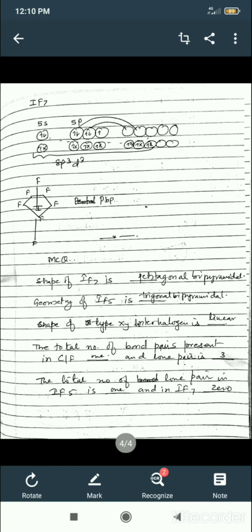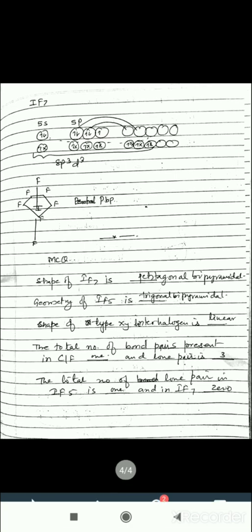We have completed most of the part of P block elements. In that you have to keep more stress on interhalogen compound, preparation, properties and structure and bonding of interhalogen compounds.